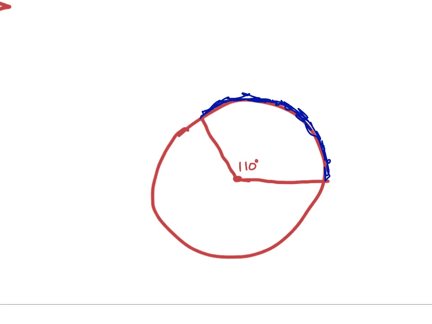What's the measure of that arc? Don't overthink it. 110. Okay? 110.